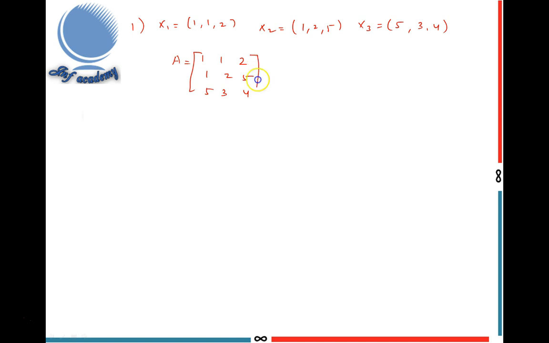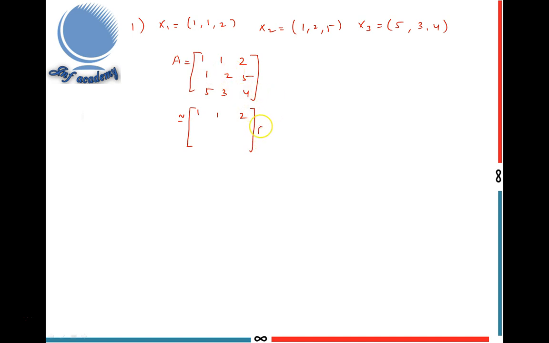First step is writing x1, x2, x3 as row vectors. Then we get one 3 by 3 matrix. The second step is to reduce the matrix to row echelon form. The first element is 1, so I write the first row the same.